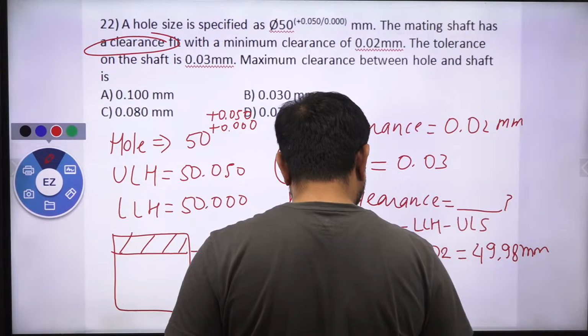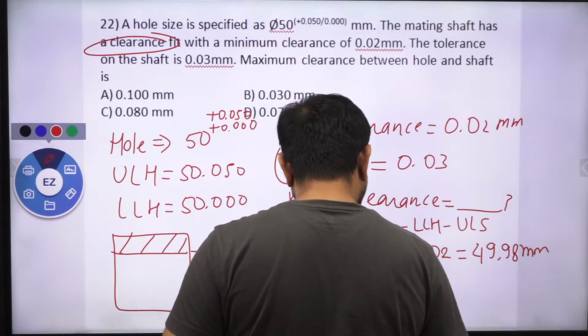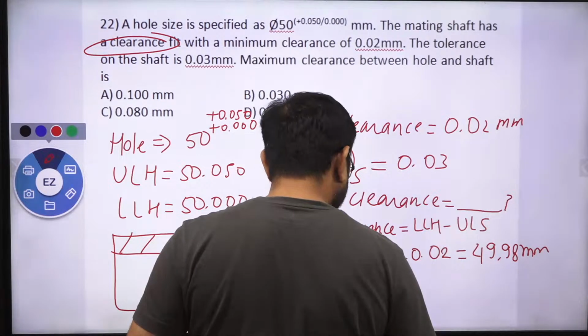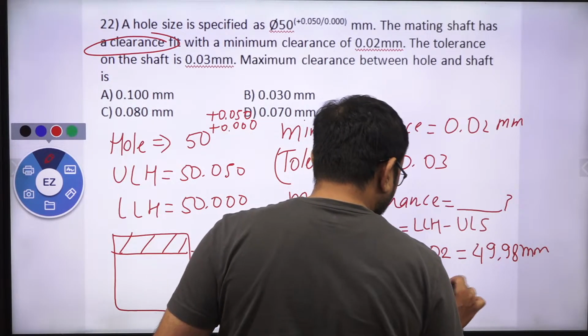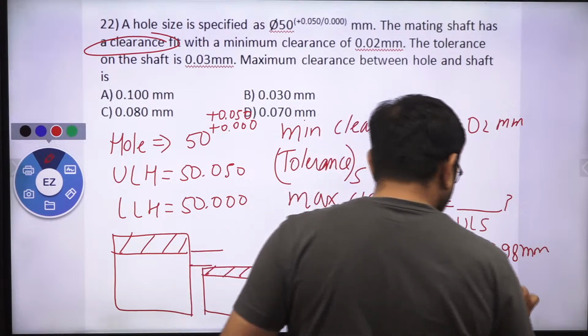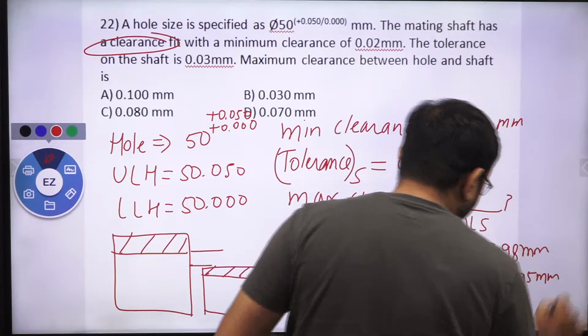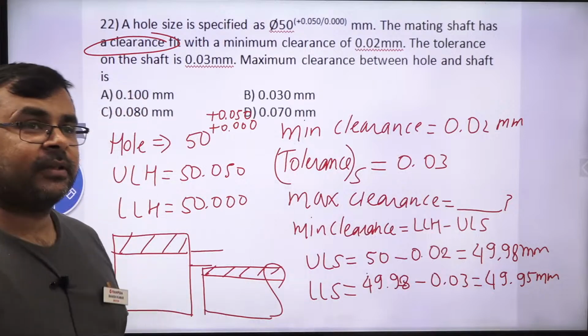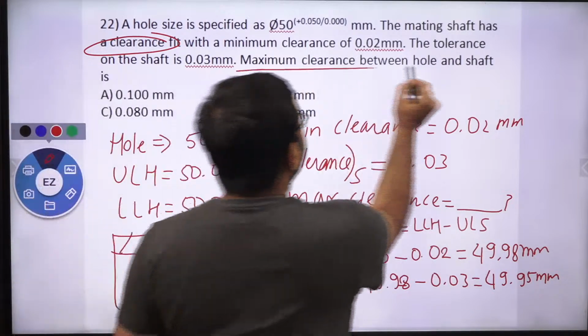Upper limit of the shaft minus tolerance. The upper limit of the shaft is 49.98 minus 0.03, which is 49.95 millimeter. Yes or no? This is the lower limit of the shaft, the minimum size of the shaft. So we need to find out the maximum clearance.